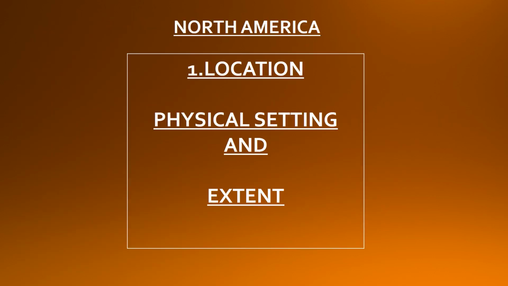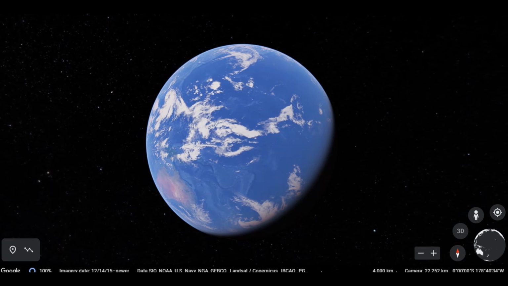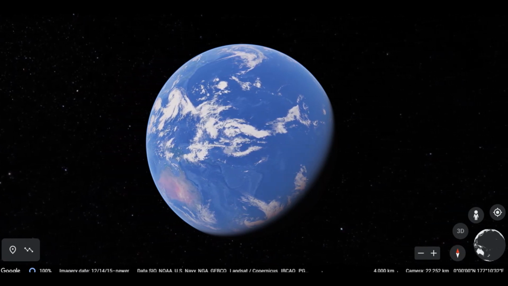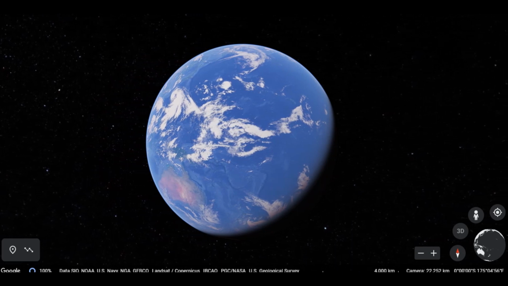Okay, children, now we will discuss North America's location, its physical setting, and its extent. We'll discuss these points one by one. Let's start with location. North America is located entirely to the north of the equator.